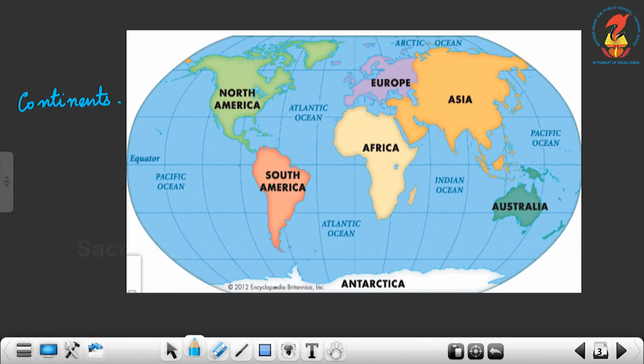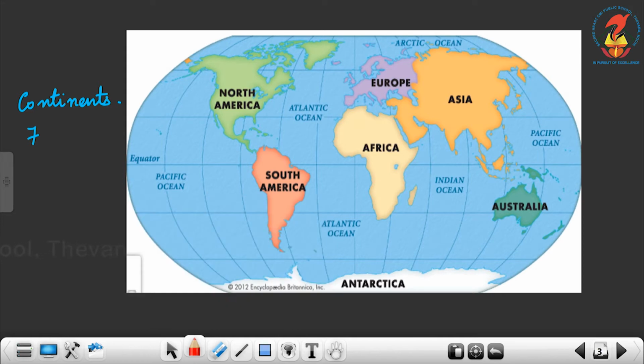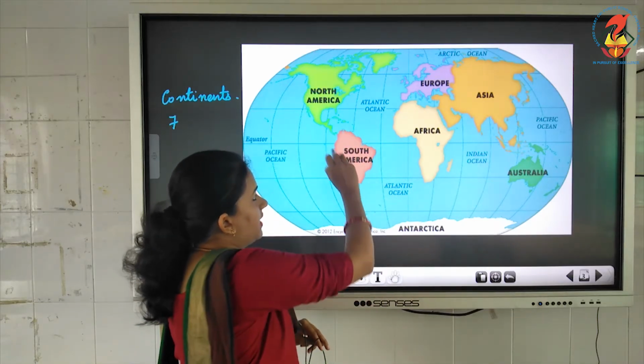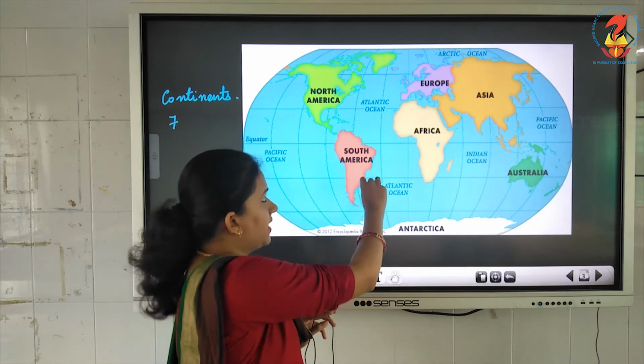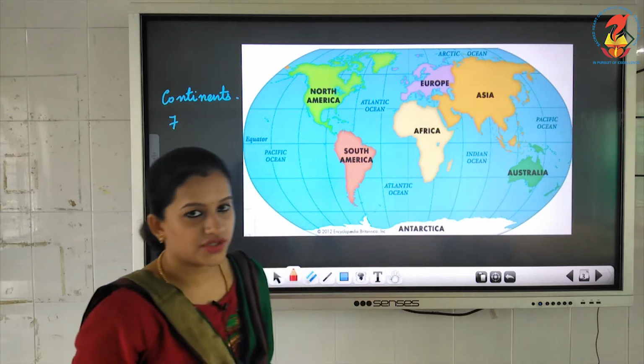In our world, there are 7 continents. How many continents are there? 7 continents. Here I have shown the picture of those 7 continents. The 7 continents are Asia, Africa, North America, South America, Europe, Antarctica and Australia.